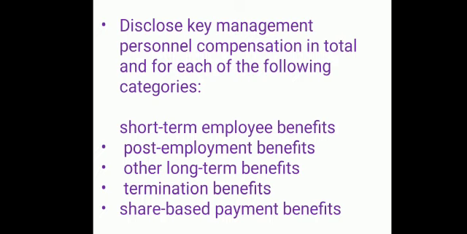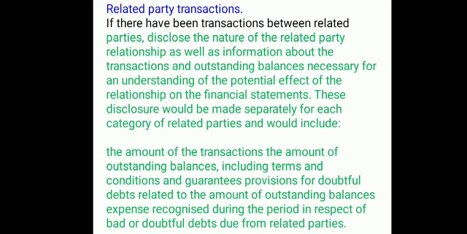The disclosure would be made separately for each category of related parties, and these may include the amount of transactions. If there have been any transactions between the related parties, disclose the nature of the related party relationship as well as information about the transactions and outstanding balances necessary for an understanding of the potential effect of the relationship on the financial statements.